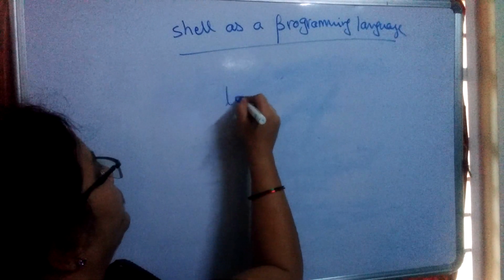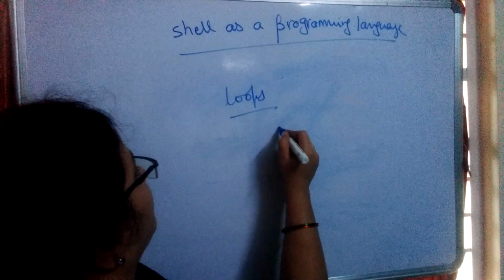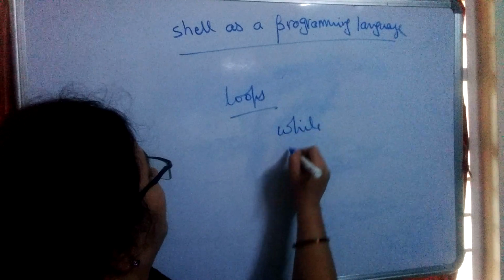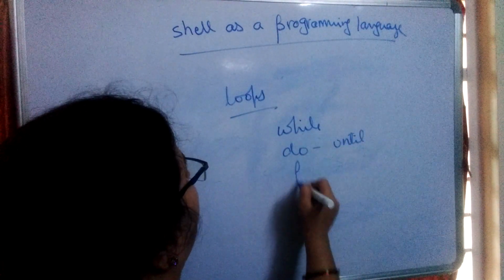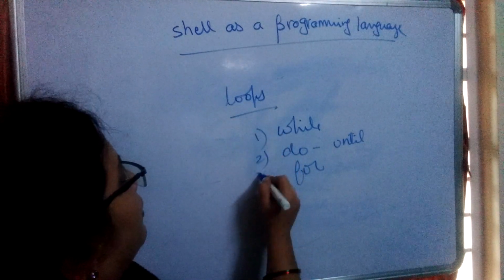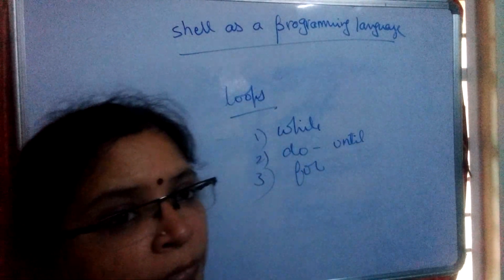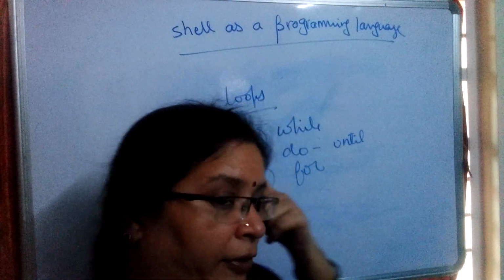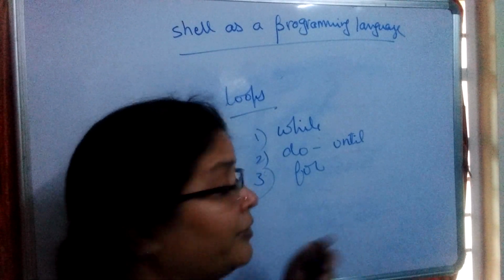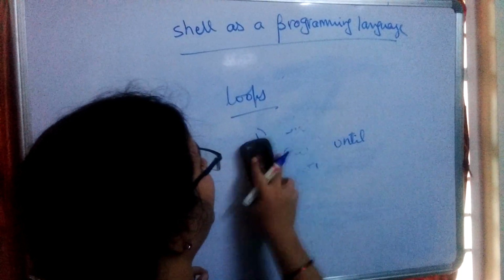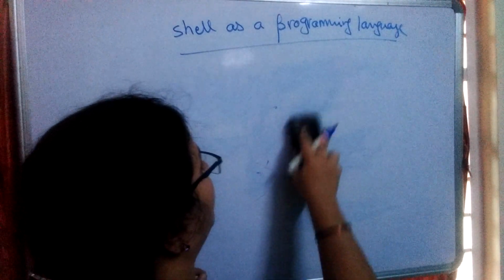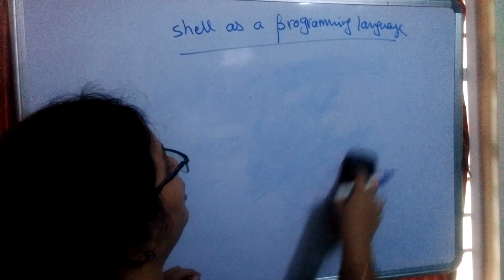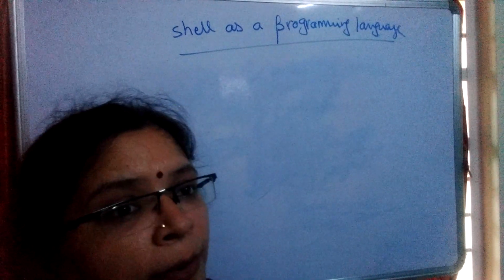Now, loops: while, do, until, and for. These three are the loops in shell programming. Sorry, in shell scripting. It's not a programming language actually, it's a scripting language. It uses an interpreter. That's why shell can be regarded as an interpreter.